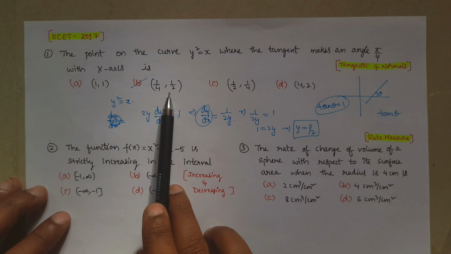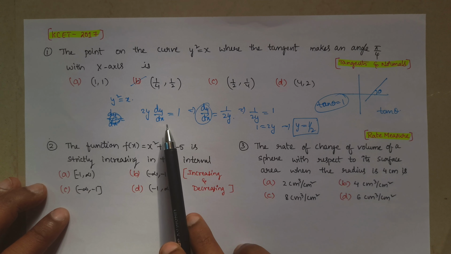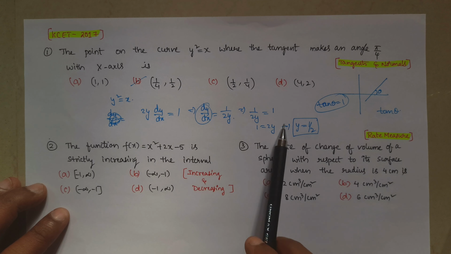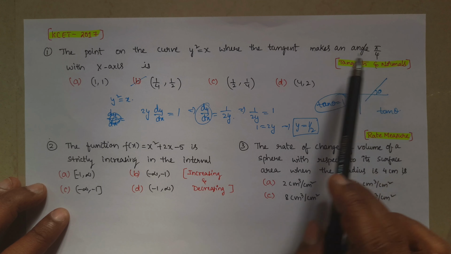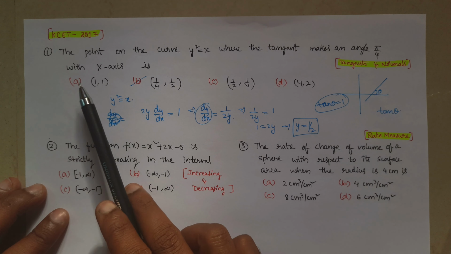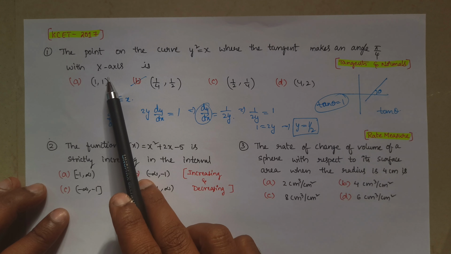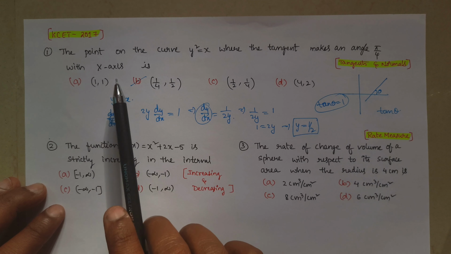Okay. So to find that point, first you differentiate and the dy by dx will become 1. Why? Because they gave angle pi by 4 with the x axis. If they gave it with respect to the y axis, then we have to find dx by dy.